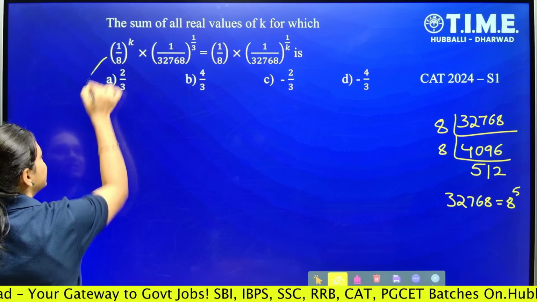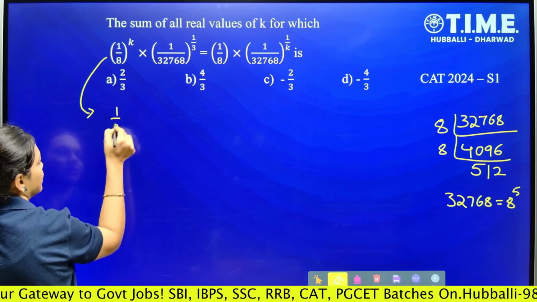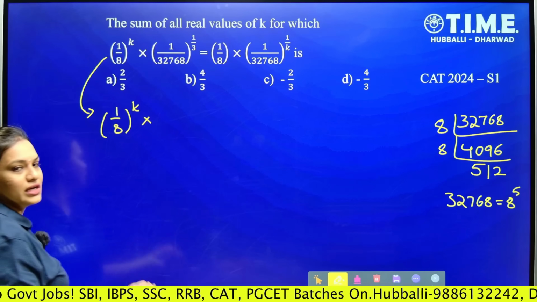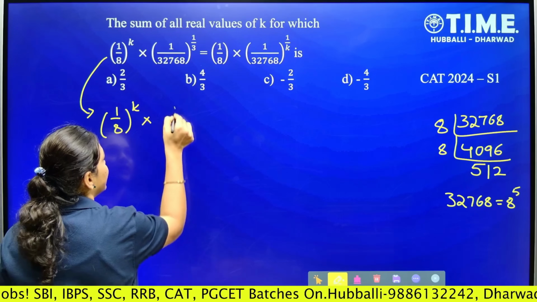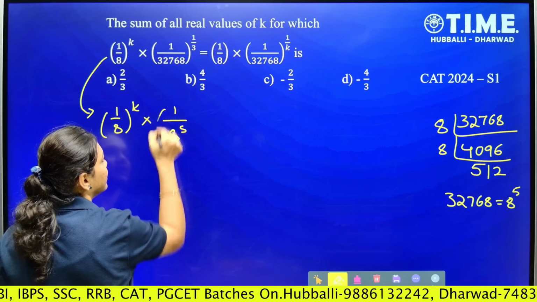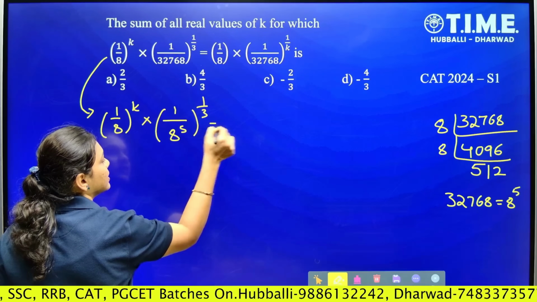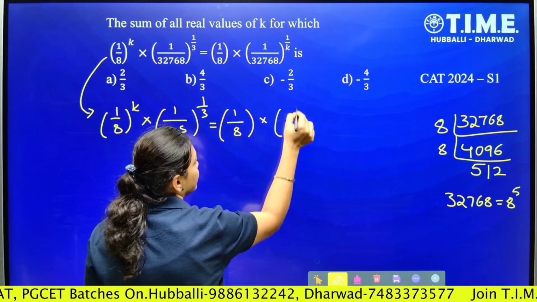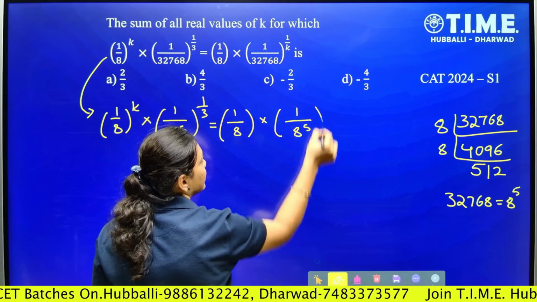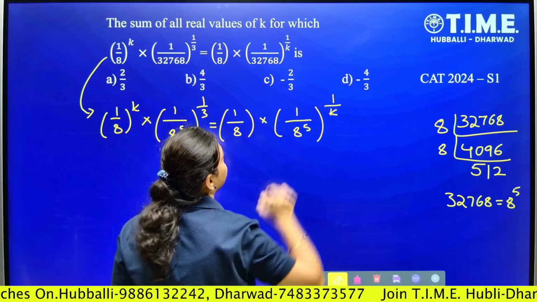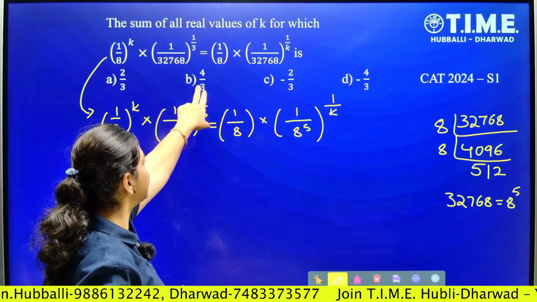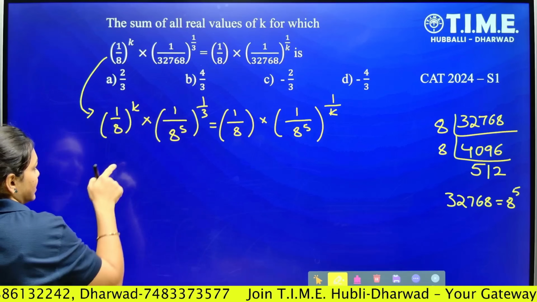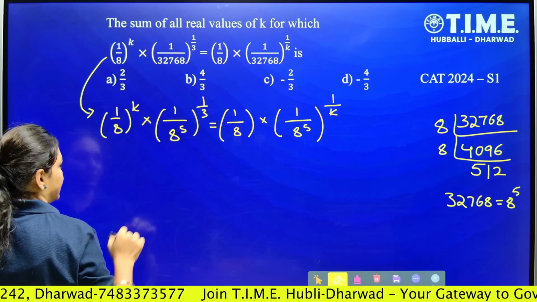Now see here, one step let me write down. Directly also you can do it within one step, but to understand better, let me write these steps. 1 upon 8 power 5, whole power 1 by 3, is equal to 1 by 8 into 1 by 8 power 5, whole power 1 by k. Because 32768 is there on both sides. Still, if we observe, 8 power 5 is there.